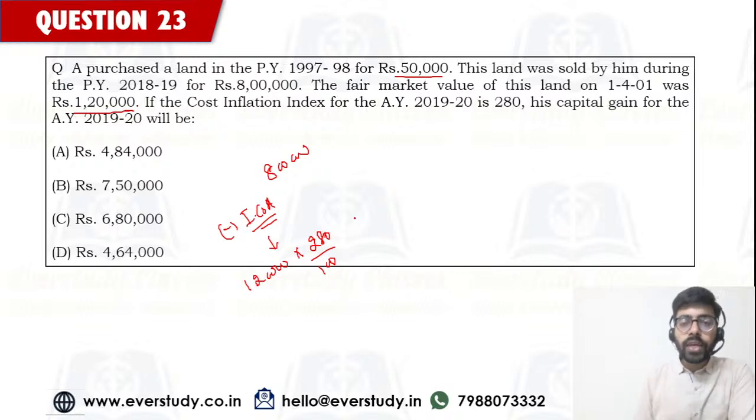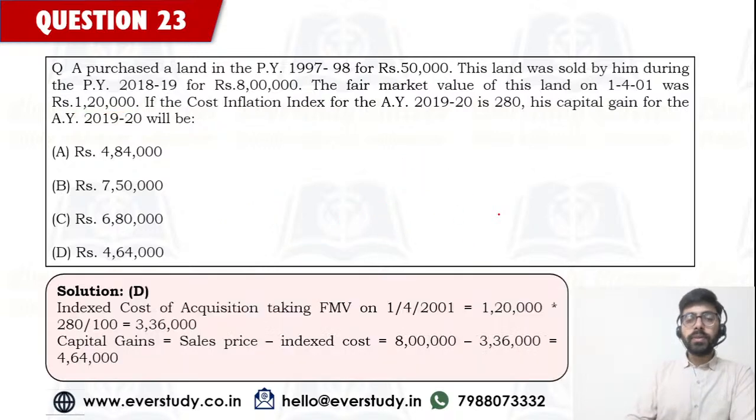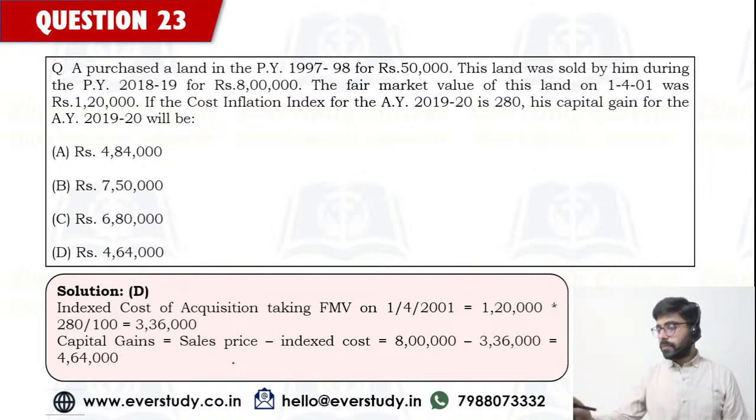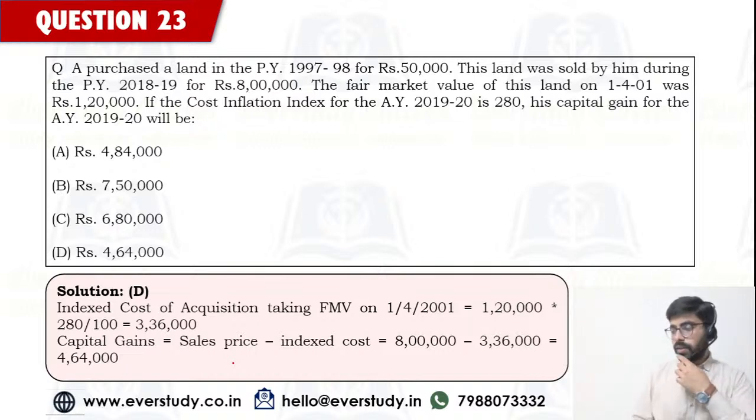Okay. So solving it, this is going to come out to how much? This is basically going to come out to 3,36,000, and if you would solve it, the answer is going to be 4,64,000. बिल्कुल मेरे पास कुछ आंसर्स करेक्ट आए थे. Ellen was correct. हाँ सेल्फ ऑक्यूपाइड में 2 लाख की लिमिट होती है, अदरवाइज नहीं होती.